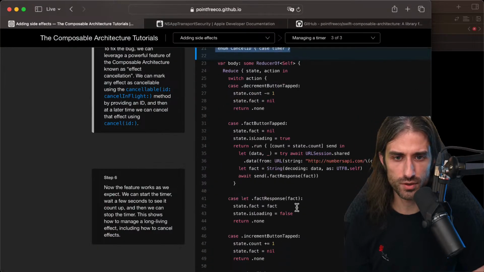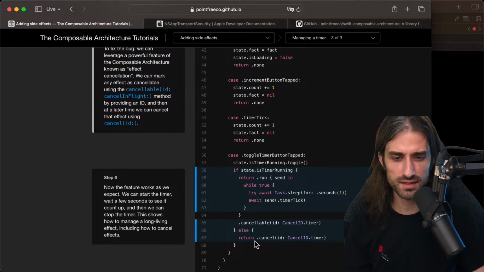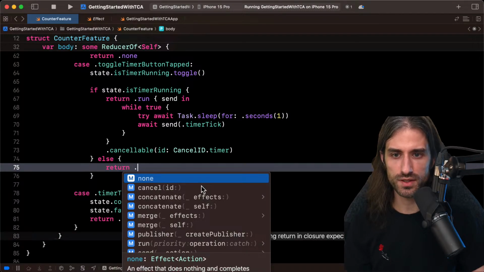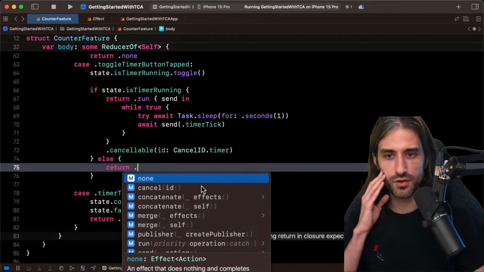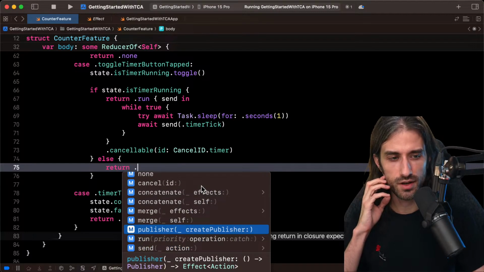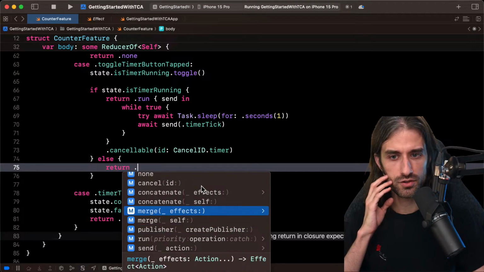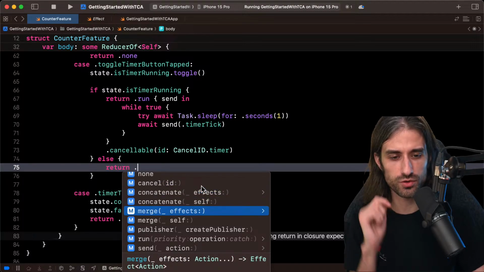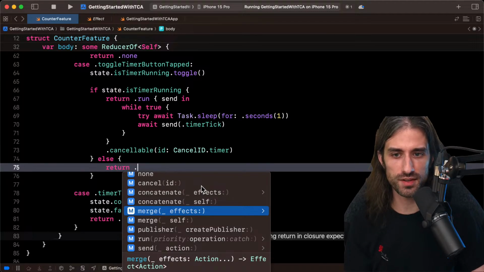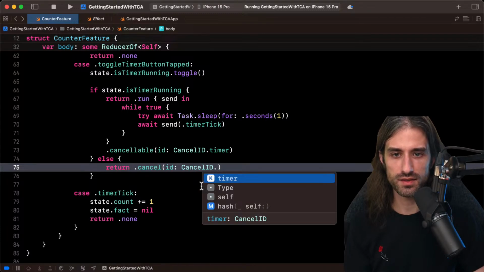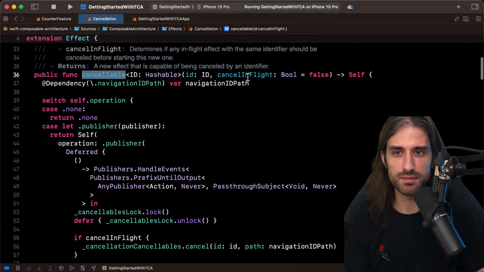And to cancel it, I need to call something on the state, or maybe on something else. No, I just return. So it's another type that I can return. Oh, it's interesting. We just did none and run, but you can see there are others. We saw publisher at some point when we looked at the code, but there is also merge. So I guess if we want to run several actions in parallel, concatenate if we want to do them one after the other. So we can see we have the primitives to also compose effects together. And here we're gonna want to cancel, and to cancel, ID.timer.